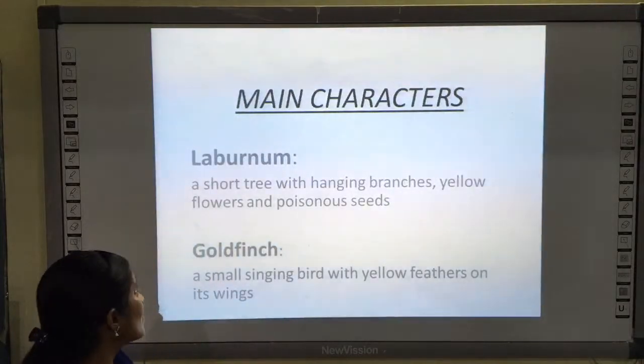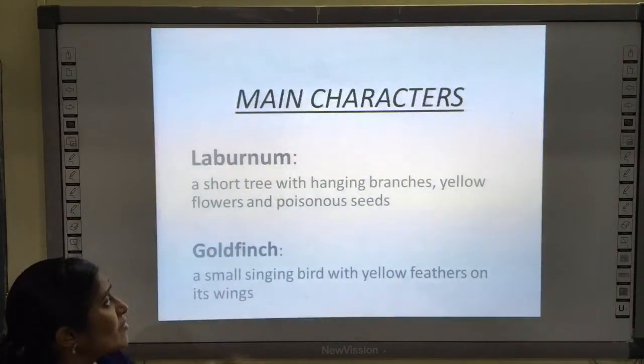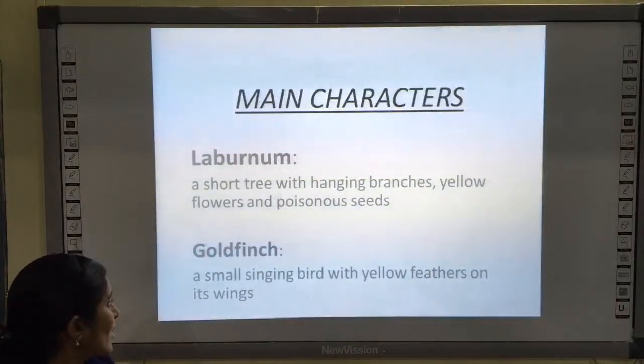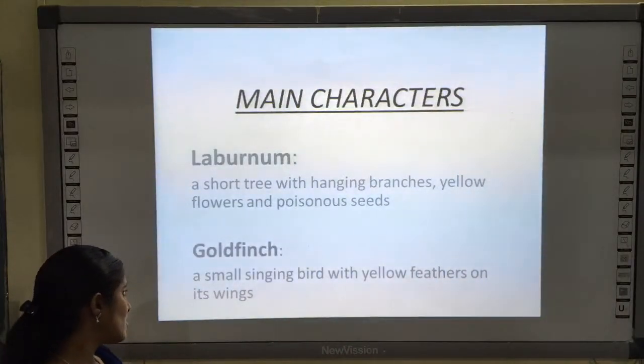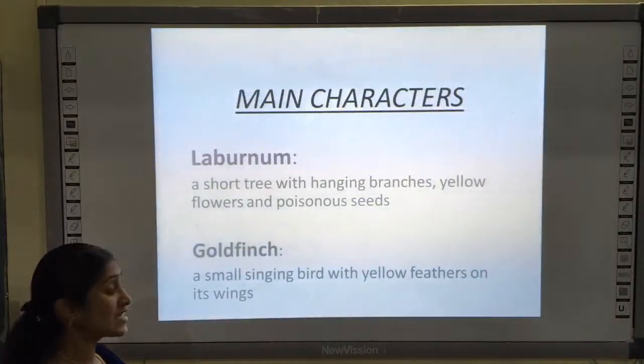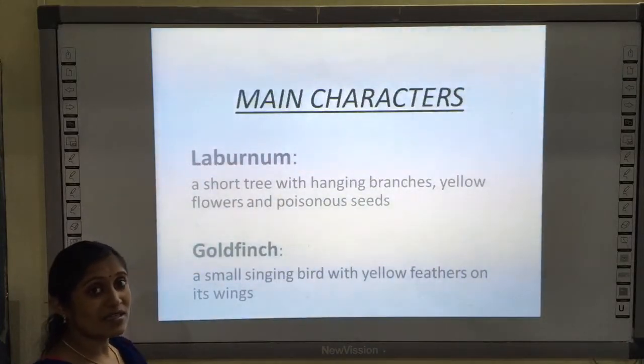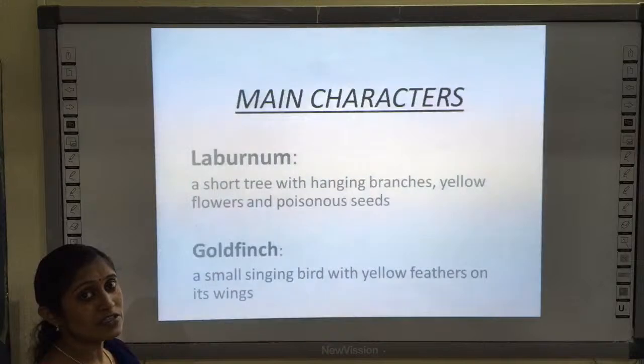As I said, laburnum is a short tree with hanging branches and yellow flowers and poisonous seeds. Okay, and goldfinch, a small singing bird with yellow feathers on its wings. So there are two things. One is the tree and another one is the bird, goldfinch.